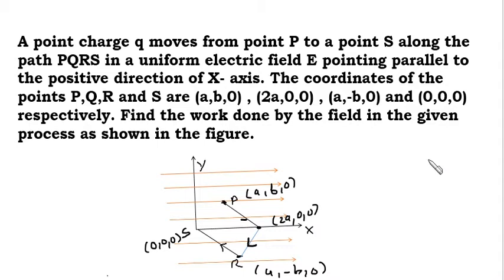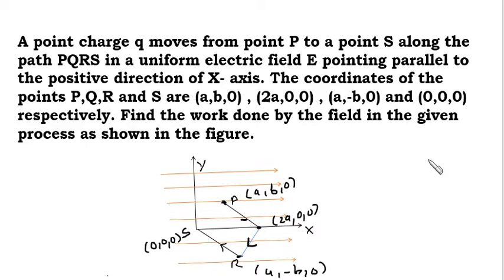What is the direction of the uniform electric field according to the figure? Along the positive x-axis. The coordinates of the various positions of the charged particle q as it moves: P with the coordinates a, b, 0. So the system is in three-dimensional space.